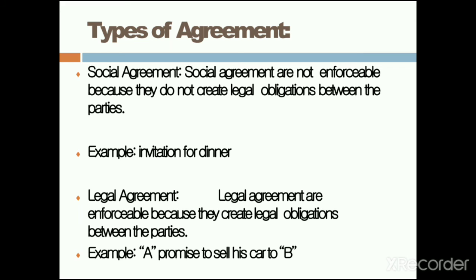But the second agreement, what you can see, is a legal agreement, because it is an agreement plus it is legal. You have both the parties plus the price is also there. So that is a legal agreement. So these are two important types: social agreement and legal agreement. If you want to make a contract, remember there should be a legal agreement.